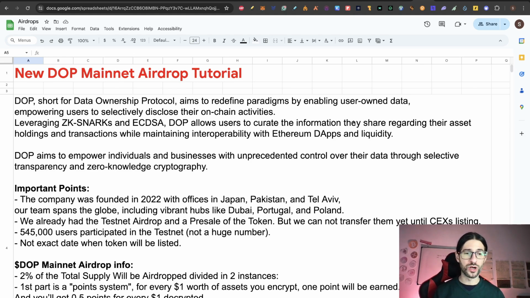For the testnet, one important point is that 545,000 participated, and from my perspective it's not a huge number, and the testnet was a free participation, so we got those tokens for free. Now the mainnet is a different thing because it's on Ethereum, so the fees are higher and you also need to pay a fee for using the application to encrypt and decrypt.